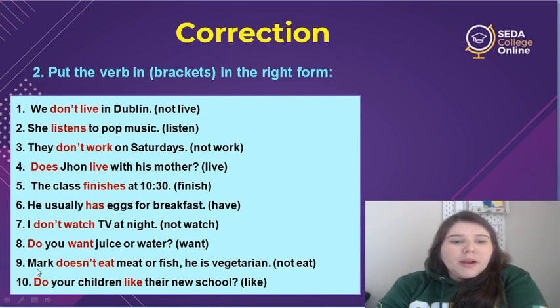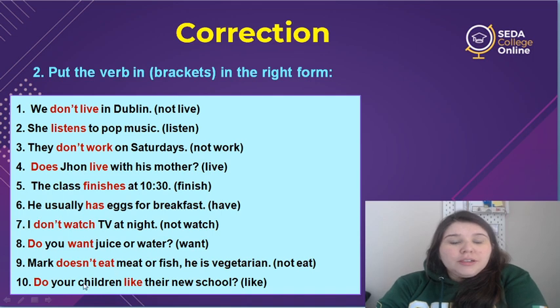9, Mark doesn't eat meat or fish. He's vegetarian. So Mark is the same as he. The negative auxiliary is doesn't eat. Same thing, okay? If we have doesn't, we don't need S here. And 10, do your children.